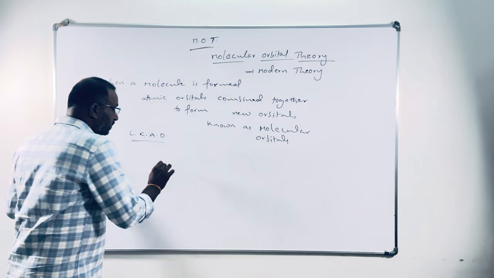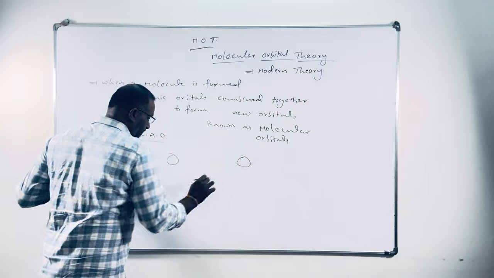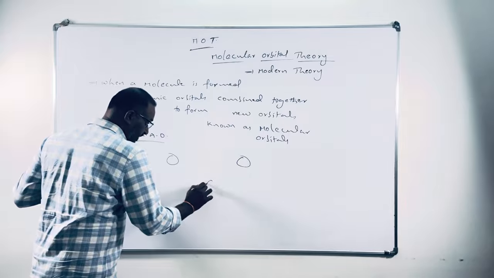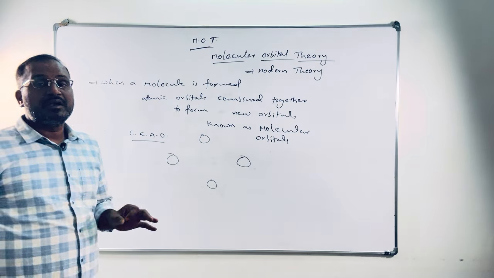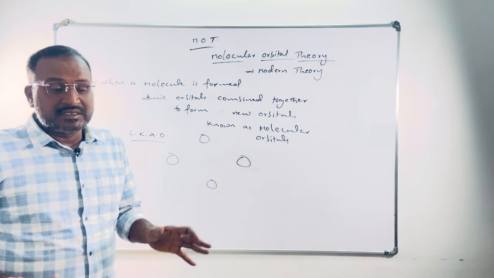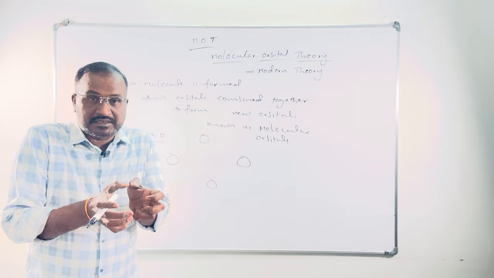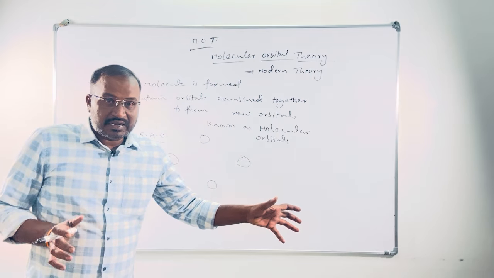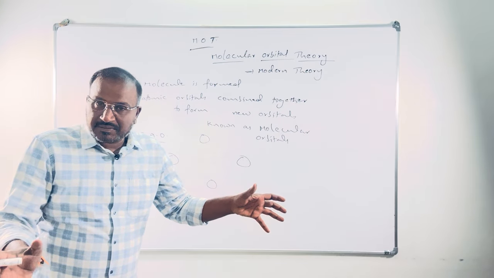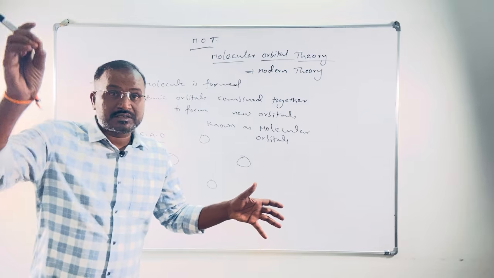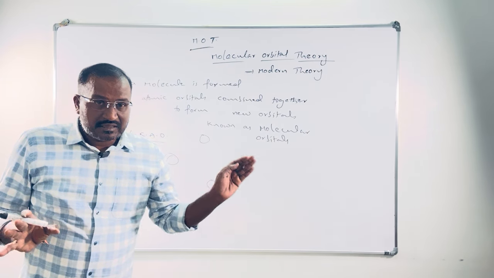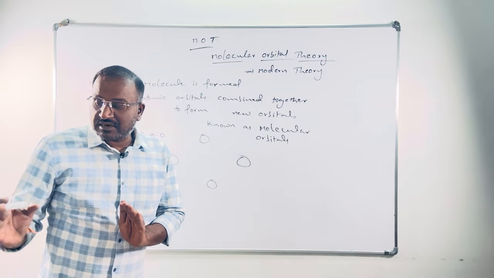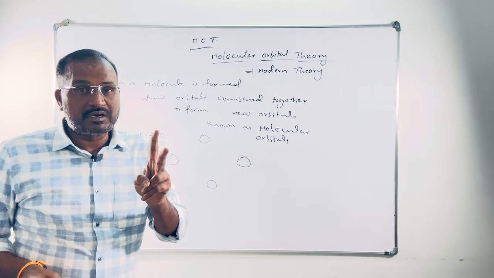LCAO means two atomic orbitals combine with each other and form two molecular orbitals. During molecular orbital formation, same energy orbitals combine, means the 1s orbital of an atom combines with the 1s orbital of another atom, not 2s, not 2p. Suppose in an atom a 1s orbital is there, that only combines with the 1s orbital of another atom and forms two molecular orbitals.